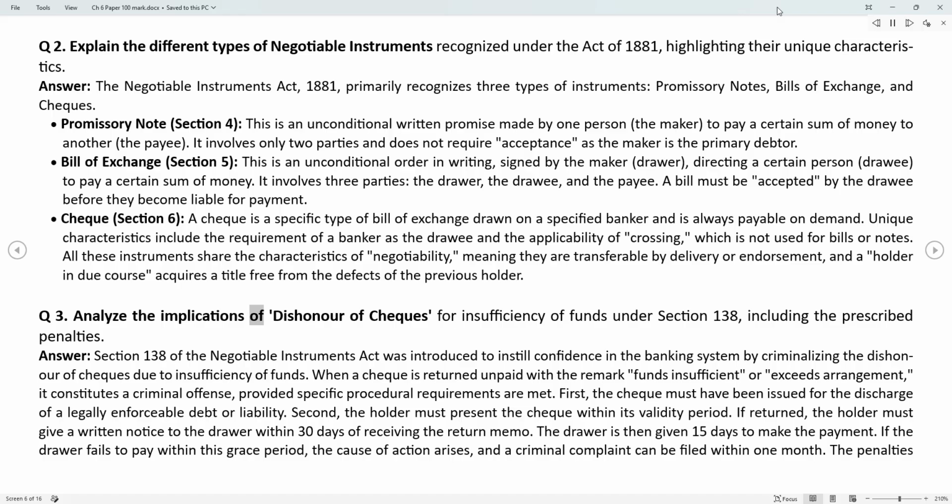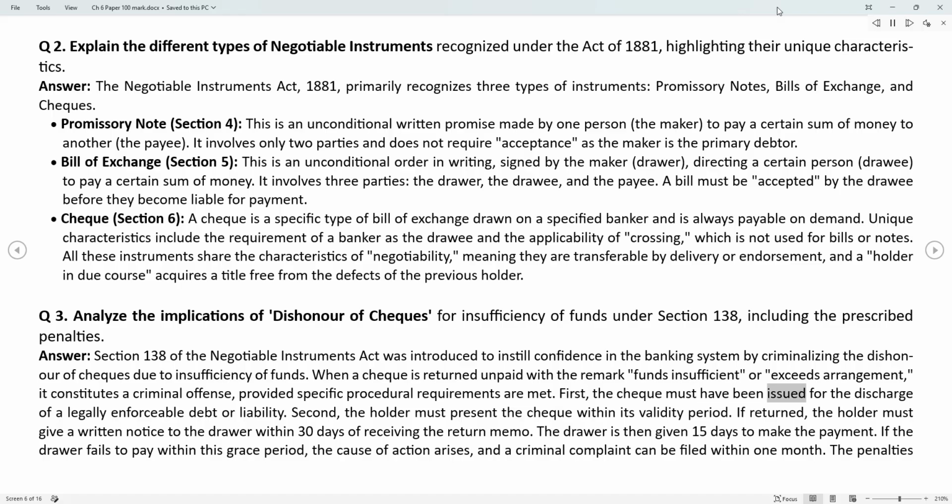Q3. Analyze the implications of dishonor of checks for insufficiency of funds under Section 138, including the prescribed penalties. Answer. Section 138 of the Negotiable Instruments Act was introduced to instill confidence in the banking system by criminalizing the dishonor of checks due to insufficiency of funds. When a check is returned unpaid with the remark, funds insufficient, or exceeds arrangement, it constitutes a criminal offense, provided specific procedural requirements are met.